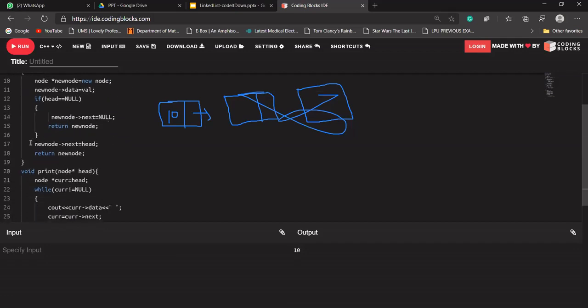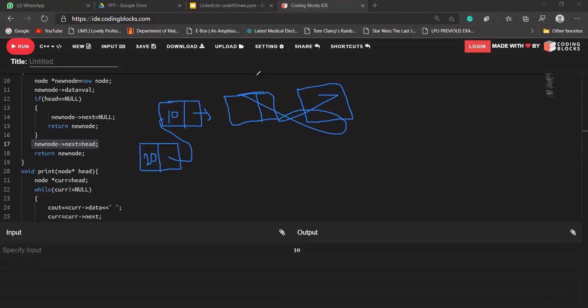So the new node's next will store the head value. Suppose a node is created and stores a value of 20, and our head is pointing to this node. So the new node's next points to the head because head was pointing to this, and the new node will be returned.